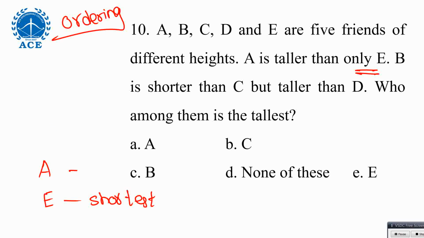Okay, now B is shorter than C and taller than D. So C is the tallest. A and D places are fixed with that statement. A is taller than only E. So that indicates clearly E is the shortest, A is the second shortest. Tallest is C. Ordering related, okay, understand the statements.